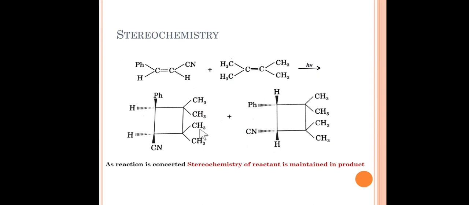So friends, this is all about 2 plus 2 cycloaddition, its FMO approach, its stereochemistry and its formation. In the next lecture, we are going to discuss 4 plus 2 cycloaddition, very well known as the Diels-Alder reaction. So in the next lecture we will discuss 4 plus 2 cycloaddition, its FMO approach, its stereochemistry.